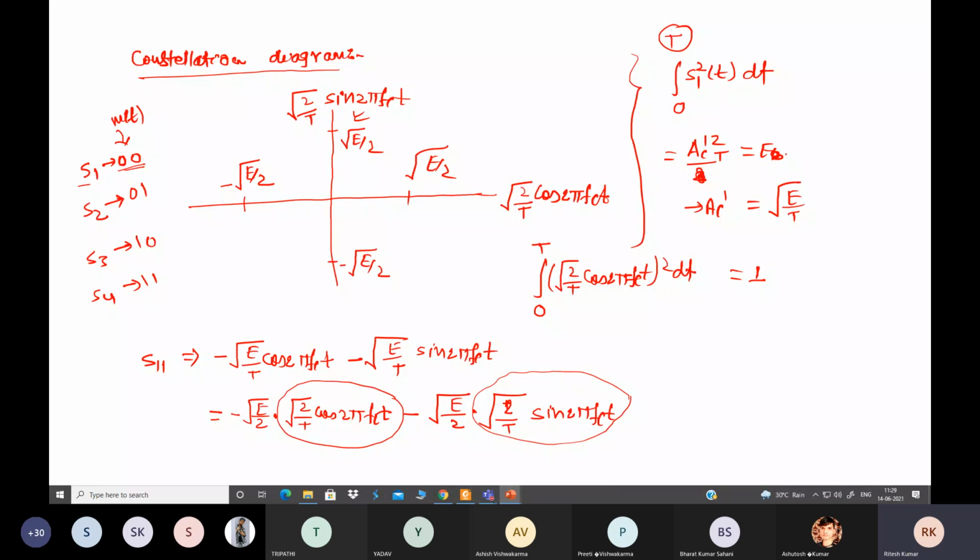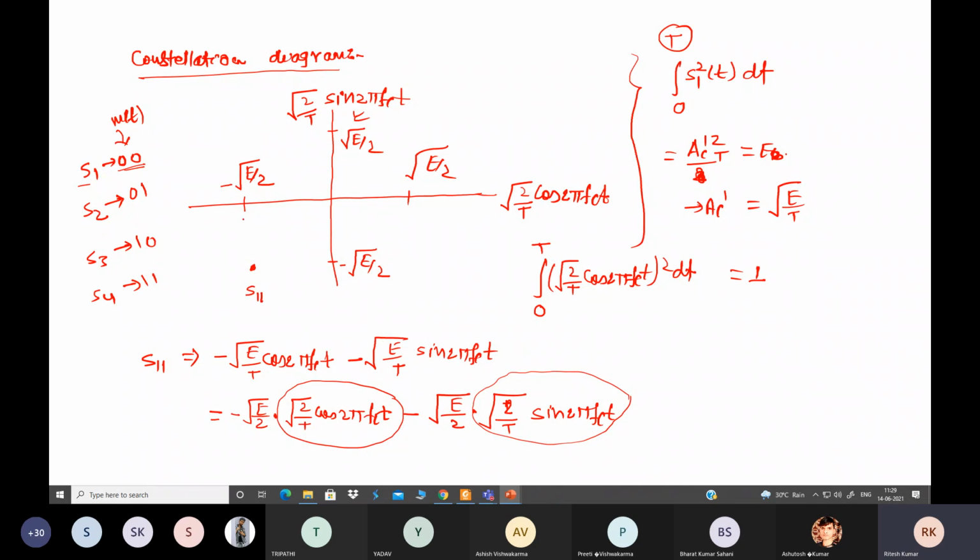Actually, only these 4 points are involved in our symbols. Therefore, we have indicated these 4 points on the normalized axis. Now for S11, we have seen that this should be negative and this is also negative, so this point should be located here, S11.